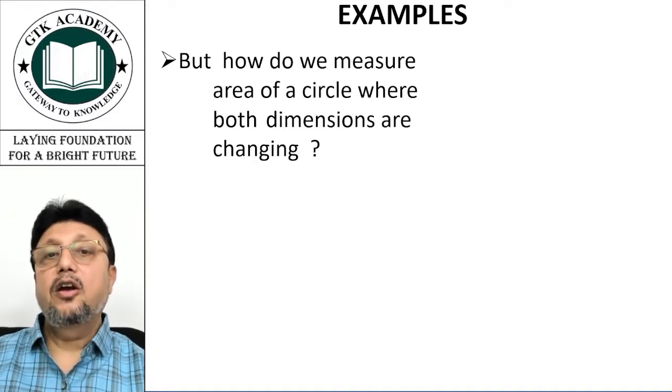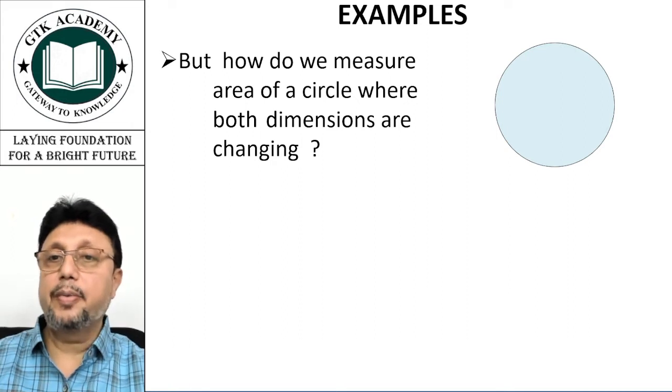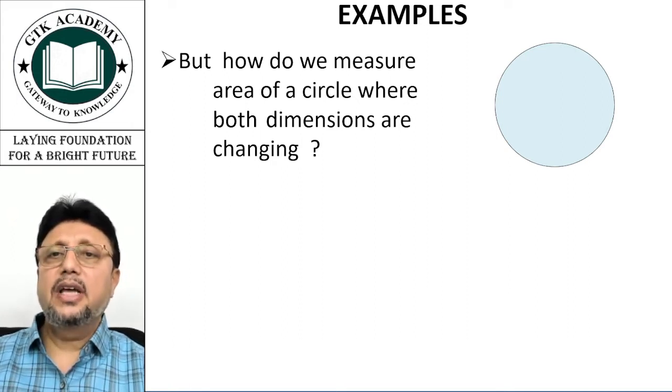But how do we measure the area of a circle where both dimensions are changing? If you move in this perpendicular direction, which I had indicated, but you will tell, oh no, we know that the area of the circle is pi r square. But how do you find that?